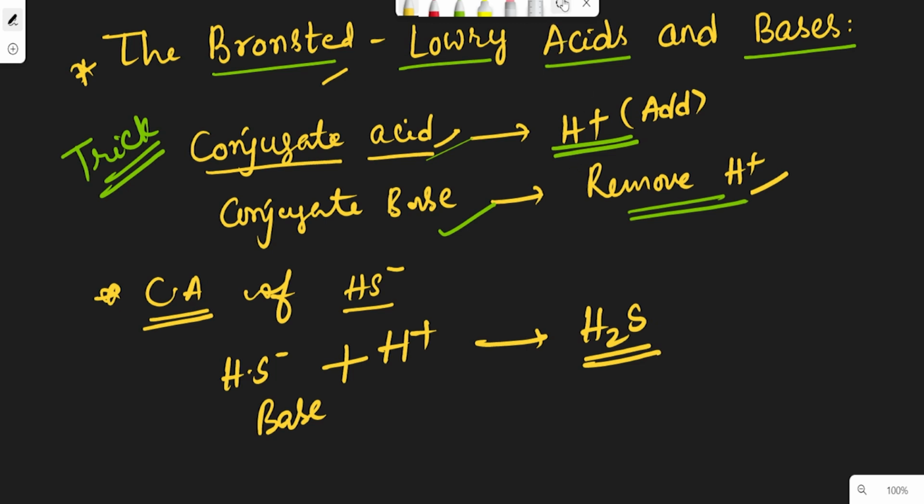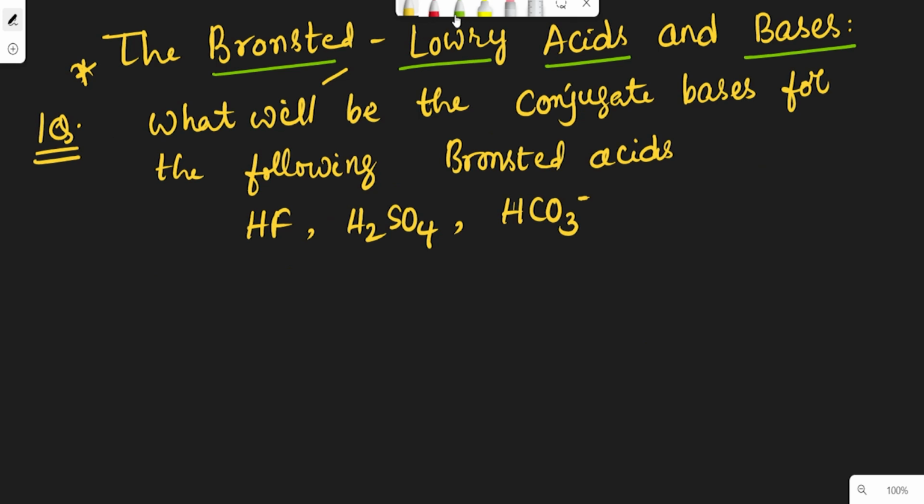Okay, let us see one more example. The question is, what will be the conjugate bases for the following Bronsted acids? HF, H2SO4, HCO3 minus. Here the base is asked. According to our trick, if the base is asked, you have to remove one proton.